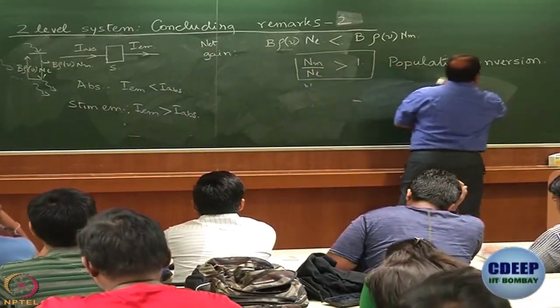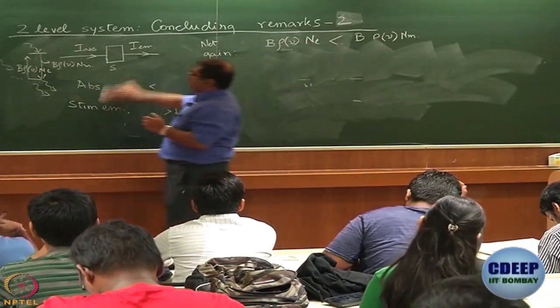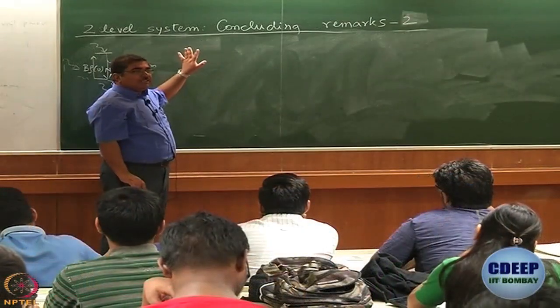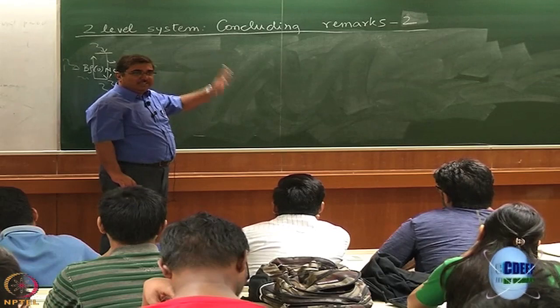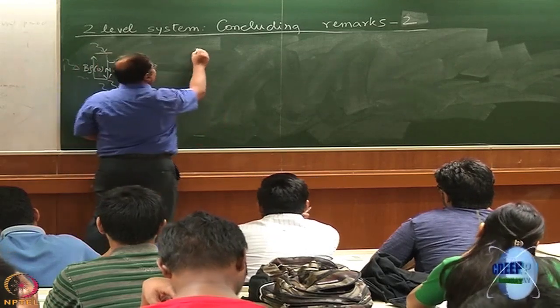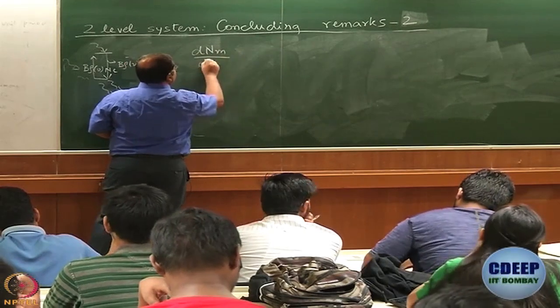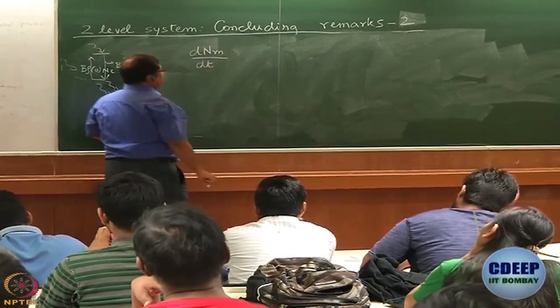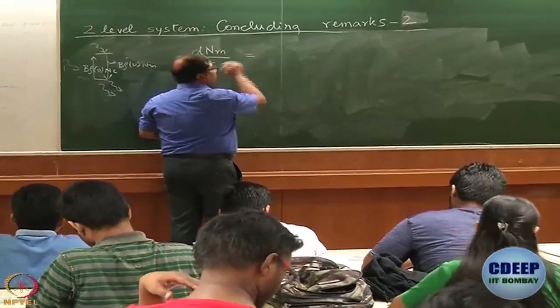Do I have population inversion in a two-level system? That's what we want to know. In order to answer the question, we write once again a rate law kind of expression. Let us write the expression for dNm/dt. What is Nm? Population of the higher level.